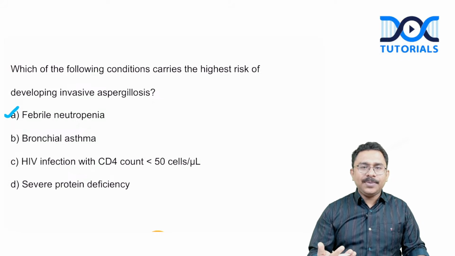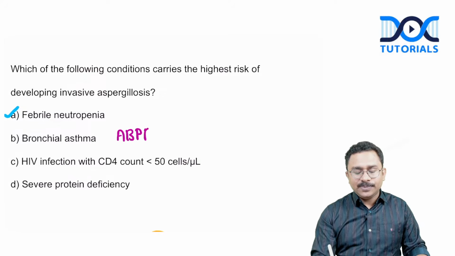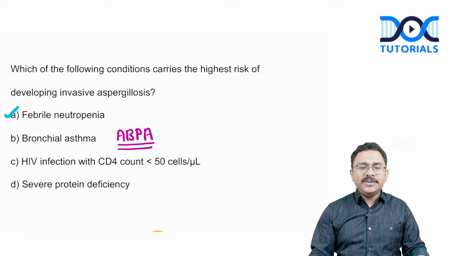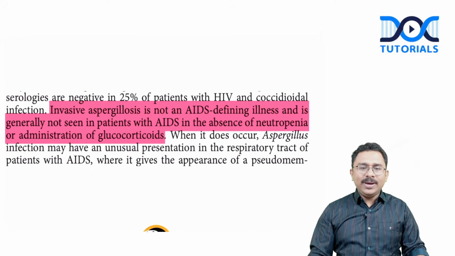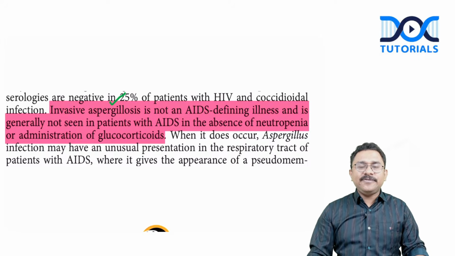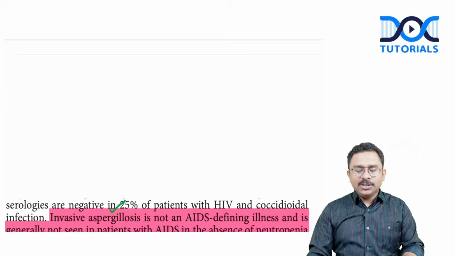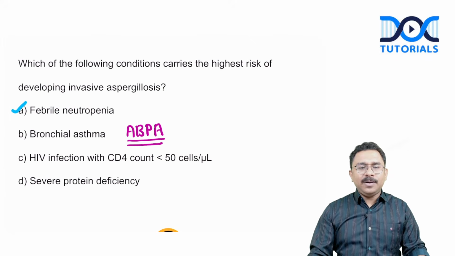What about bronchial asthma? Please understand, bronchial asthma is associated with allergic bronchopulmonary aspergillosis and not with any sort of invasive aspergillosis. Then what about HIV infection? Do you think HIV infection per se would increase the risk of developing invasive aspergillosis? Please have a look at Harrison again. You can see that this particular screenshot from Harrison, invasive aspergillosis is not an AIDS-defining illness and is generally not seen in patients with AIDS in the absence of neutropenia or administration of glucocorticoids. So retroviral infection per se is not significantly increasing the risk of developing invasive pulmonary aspergillosis.